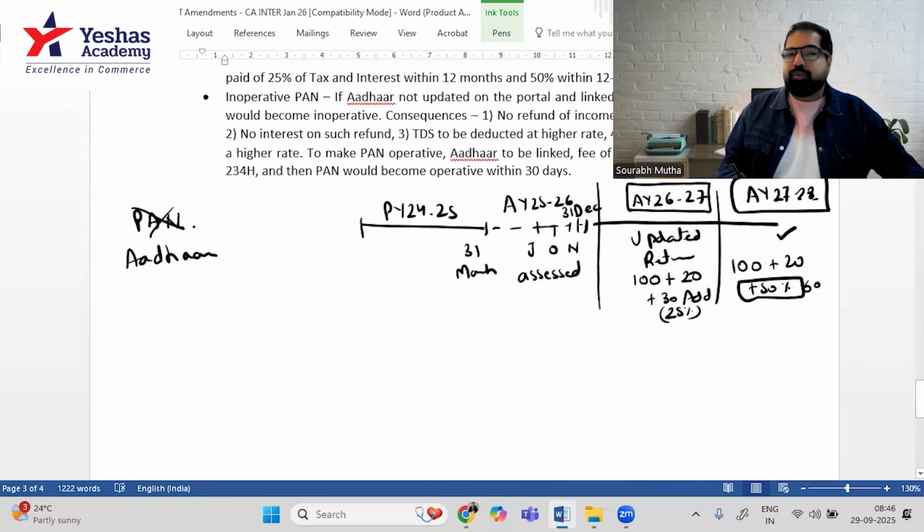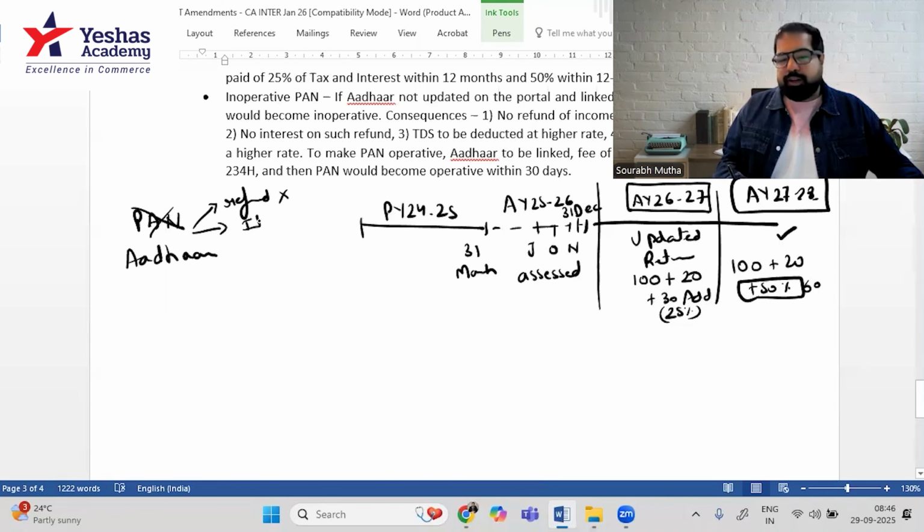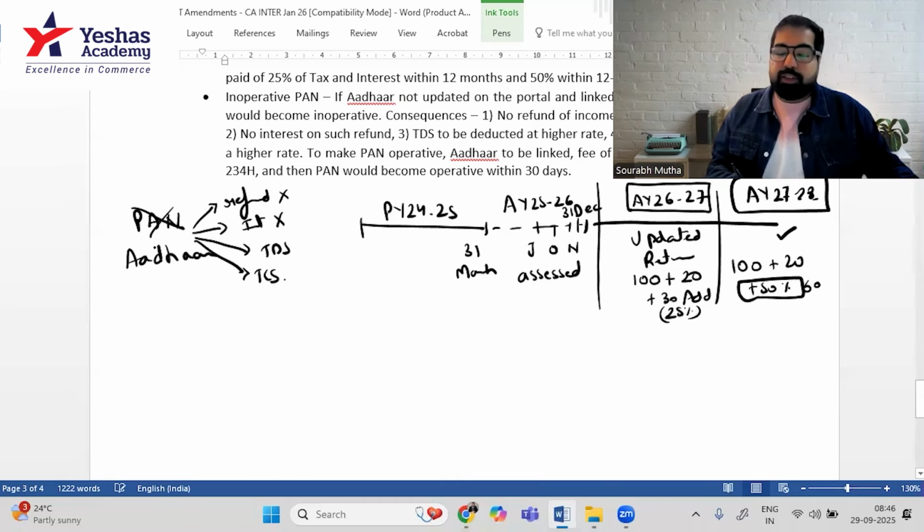And there are 4 consequences of PAN becoming inoperative. First, if you're expecting any income tax refund, you will not get that in that period. Next, if you're supposed to earn interest on refund for that period, the interest will be stopped. Next, TDS will be applicable at a higher rate. Remember the 20% rate, etc. And TCS will also be applicable at a higher rate. So these are 4 consequences. If your PAN becomes inoperative, very dangerous situation.